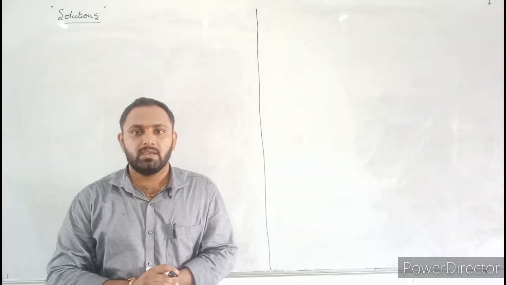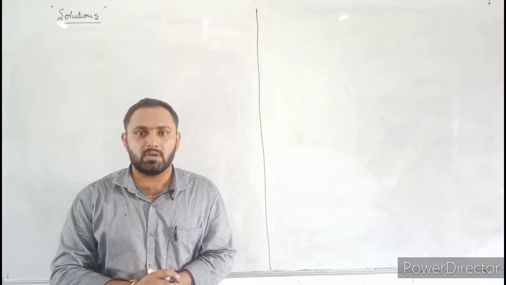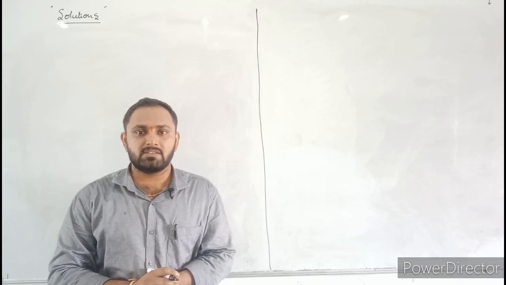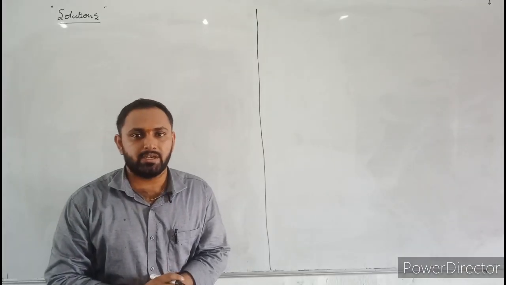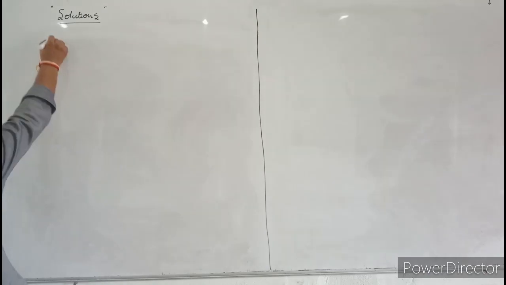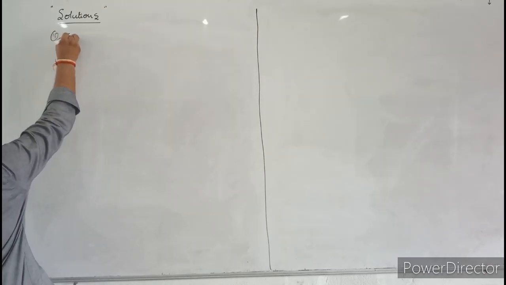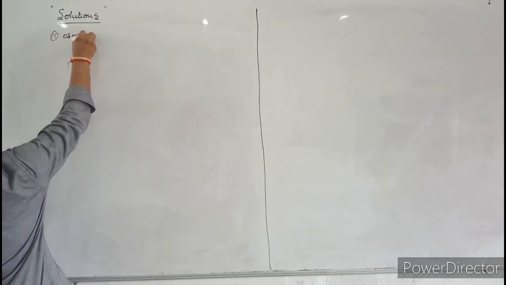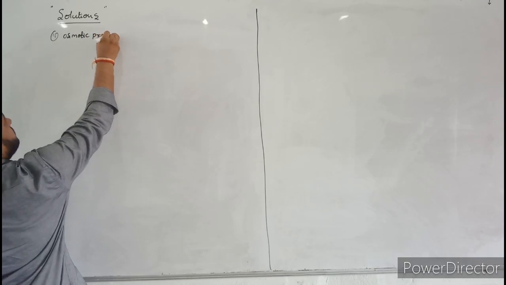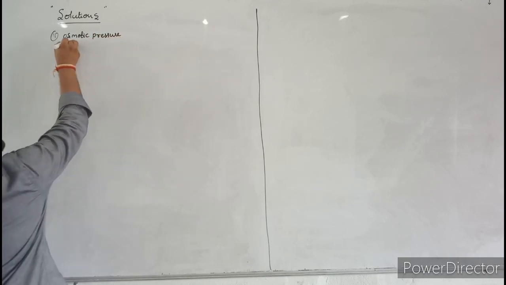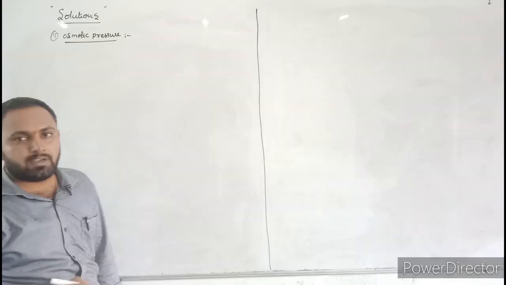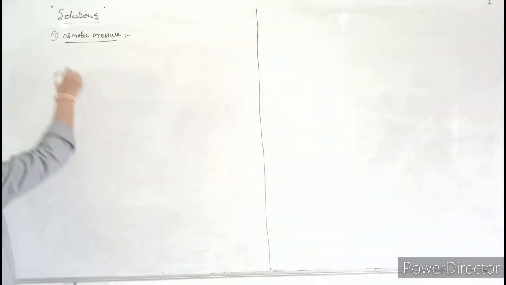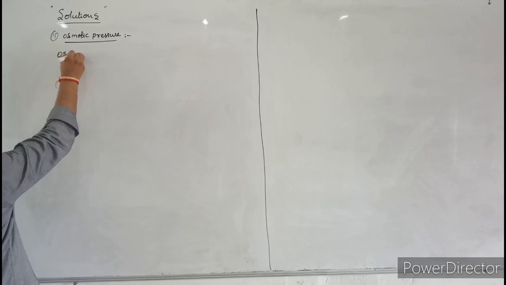I'm Vipoksh VP. In today's video, we are going to discuss osmotic pressure and abnormal molar masses. First, let us discuss osmotic pressure. Osmotic pressure is the fourth colligative property. Before going to discuss osmotic pressure, first let us understand what is osmosis.